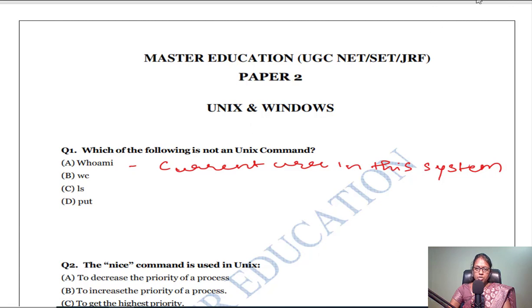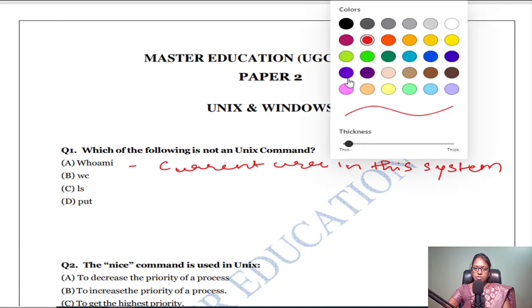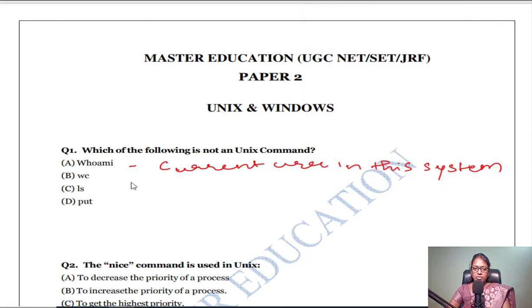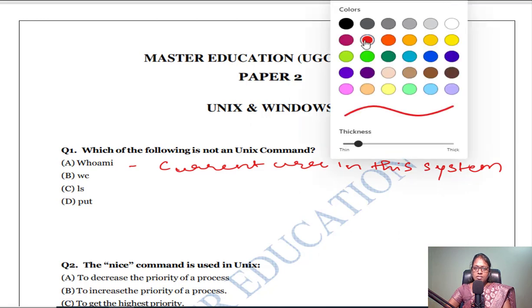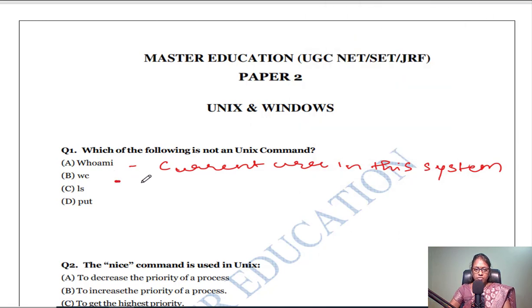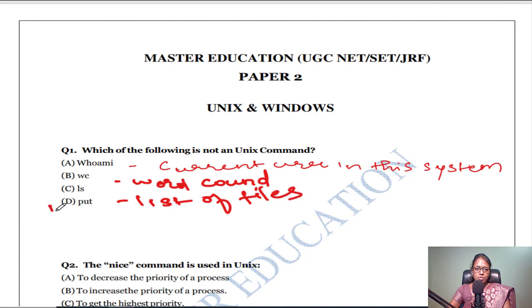The next one is the wc command, which is used to give the word count. If you want to find out the number of words or characters in a particular file, you can give the wc command. Then ls, which is used to give the list of files. So word count is wc, and list of files is ls. Put is not a Unix command. So option D is the correct answer.